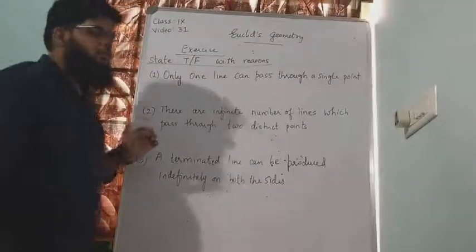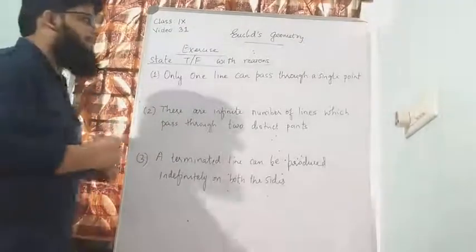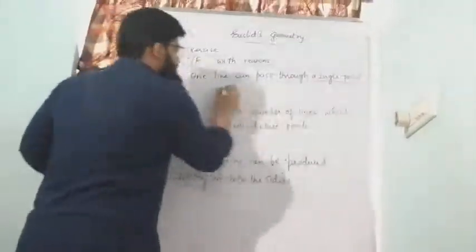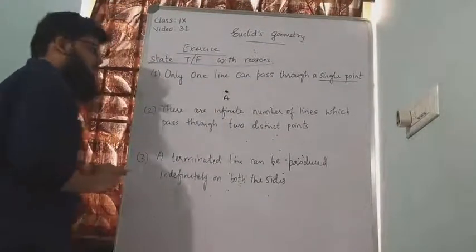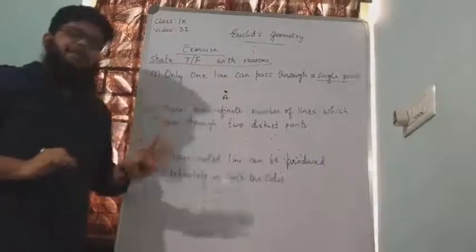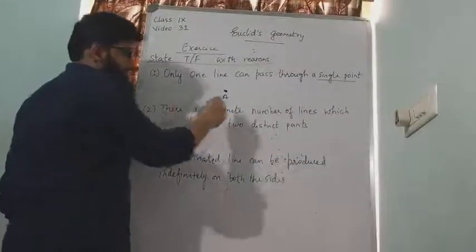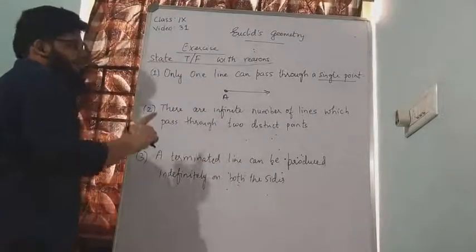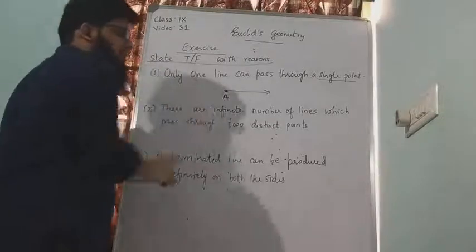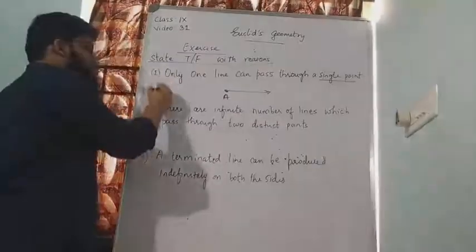Question number 1. Only one line can pass through a single point. That means there is a single point. Let me call the point A. And they are telling only one line can pass through this point. So from every point there can be a line that can be drawn. Correct? So I have drawn one line. So according to the statement, I can draw only one line through this point. Is that true? Okay.